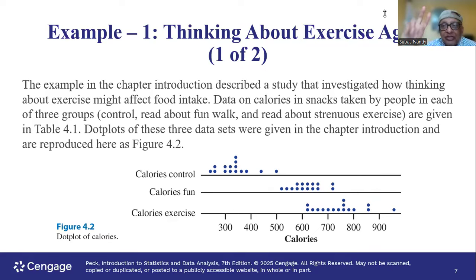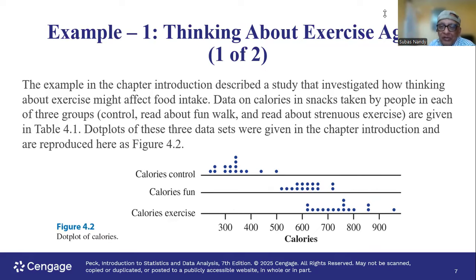Their calories is a little bit higher than the control group. Remember, control group after reading going to do nothing, whereas in the fun group they're reading about fun walk, which they will do after reading. So they're thinking they're consuming snacks which are a little bit higher in calories than the control group. And then look at the lowest horizontal line, which is for the group which is reading about the fact that they're going to do strenuous, hard exercises after finishing reading. So they are consuming foods which are much higher in calories because they know they're going to do strenuous exercise after reading and then they're going to consume snacks.